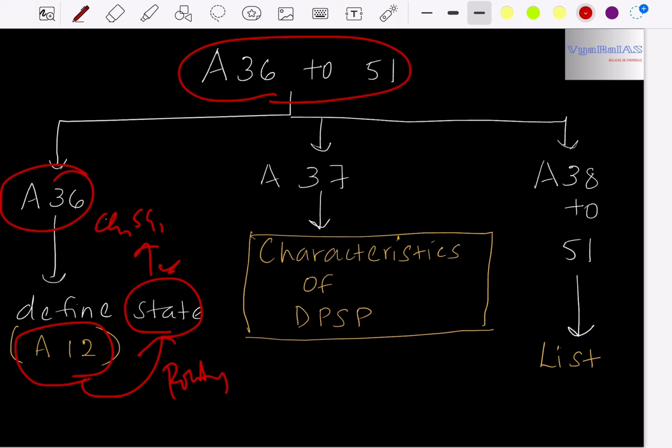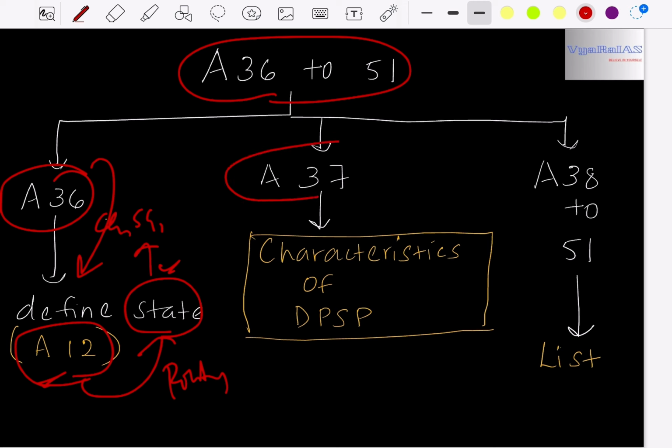State doesn't mean the state, like states such as Andhra Pradesh, Karnataka. But here in polity, the meaning of state is completely different. In detail, we had studied it in fundamental rights, that is in Article 12. Similarly, Article 36 also defines the state. To understand the meaning of state in detail, refer to our previous video lectures.